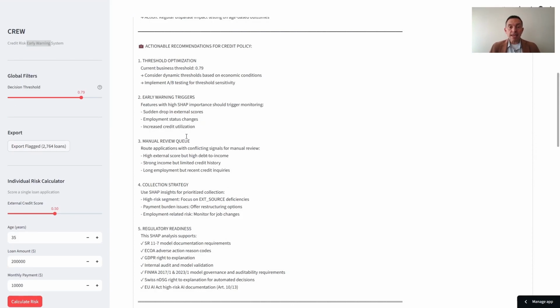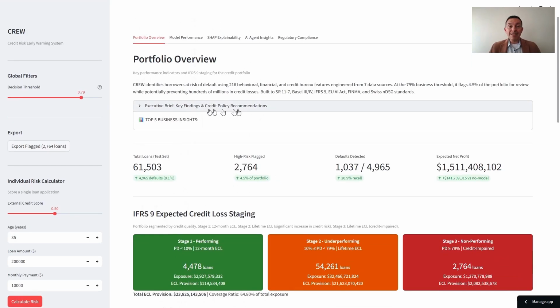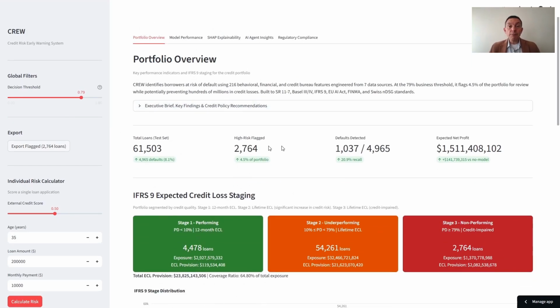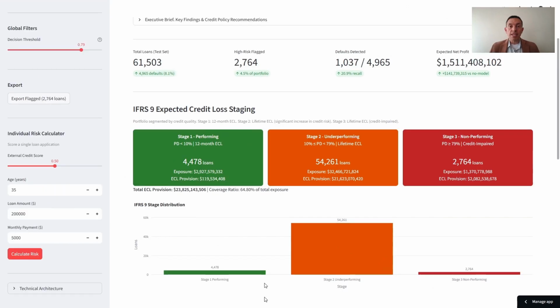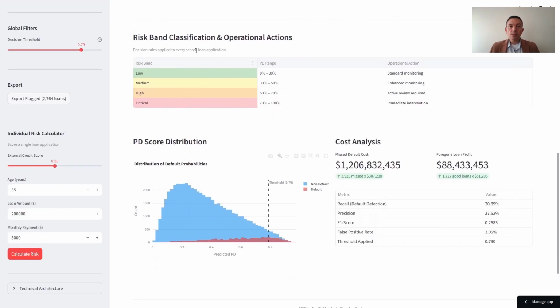Now, the business case in one number. At this threshold, $1.5 billion in net savings against the cost if the bank had no model. The real risk? 54,000 Stage 2 loans requiring lifetime ECL provisioning. Crew flags them before they become Stage 3 losses. The risk band table converts every PD into an operational action. Above 70% means act right now.